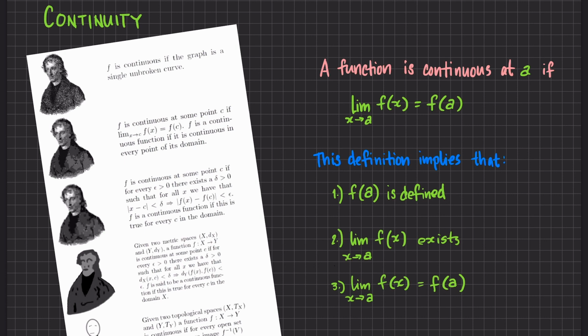Kasi we've seen naman examples from our lessons in limits na kung kailan hindi nag-exist yung limit, di ba? Well, of course, and finally, yung pinaka sinasabi natin is that the limit is equal to the value of the function when it is evaluated at a. Para masabi natin na continuous yung function at x equals a, these three things must hold.